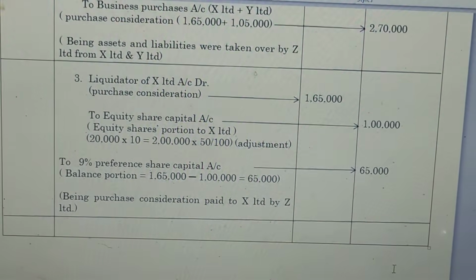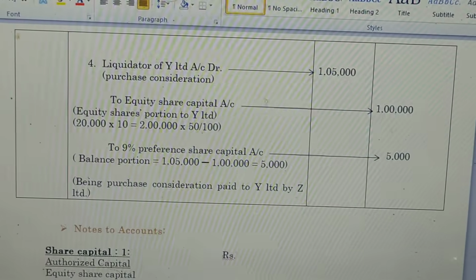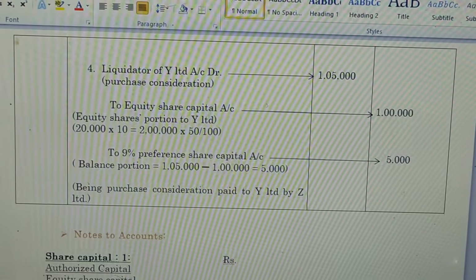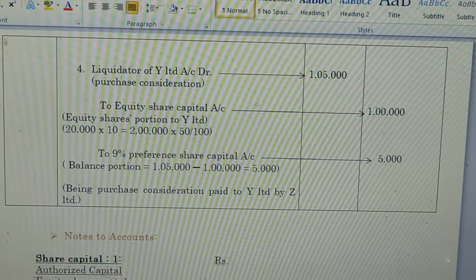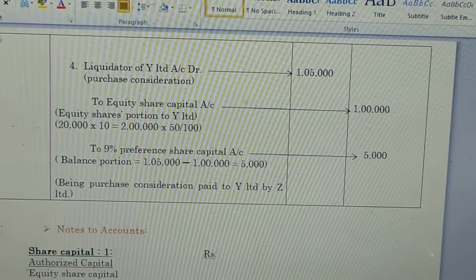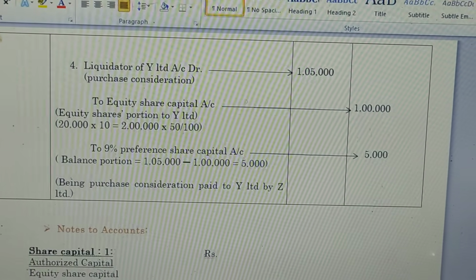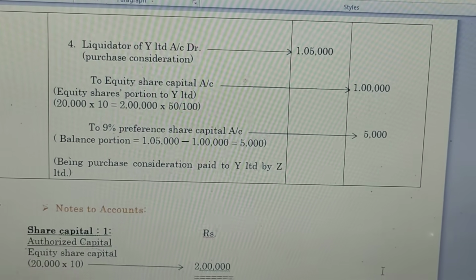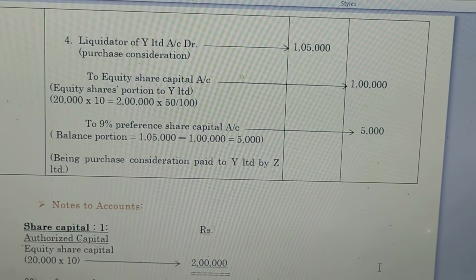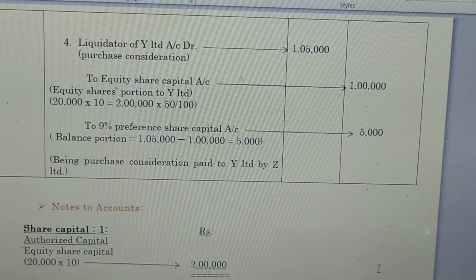Journal entry 4. Liquidators of Y Limited account debit, the amount is rupees 1,05,000. It means purchase consideration portion to Y Limited. To equity share capital account credit, the amount is rupees 1 lakh. So as per the adjustment, the value of equity share is 2 lakh. So 50% portion to Y Limited is 1 lakh, which we have to mention in the credit side.